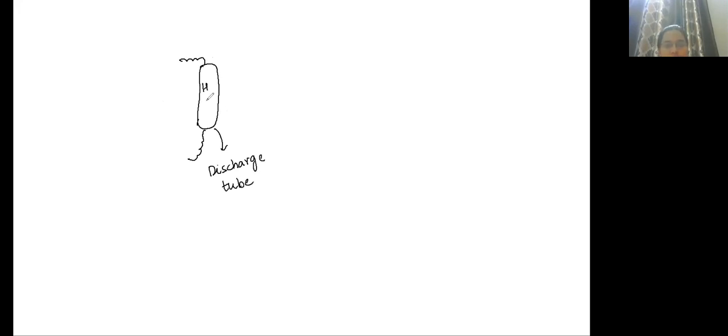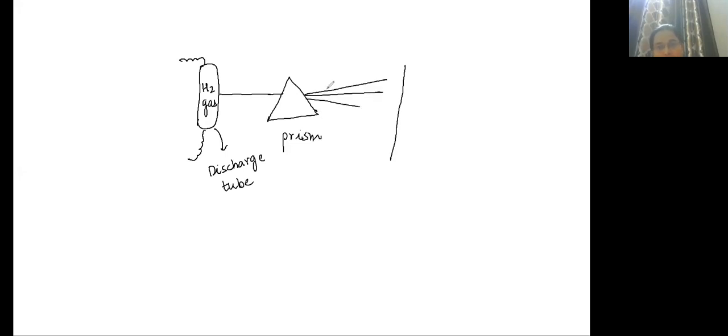In this, H2 gas is taken at low pressure. Then electricity is passed, then it will get ionized, and the light is passed through a prism. Emission of light will take place, and a photographic film is there. On this photographic film, various lines are obtained.